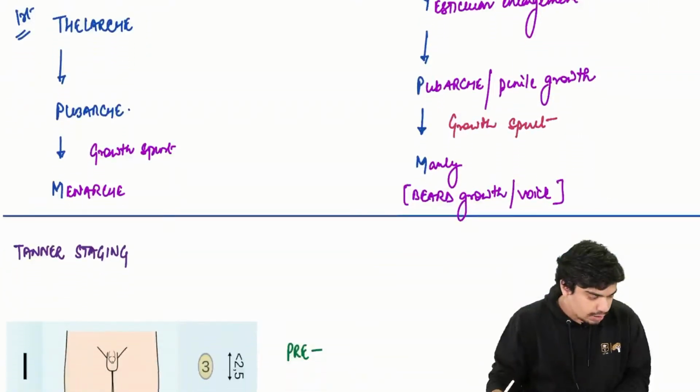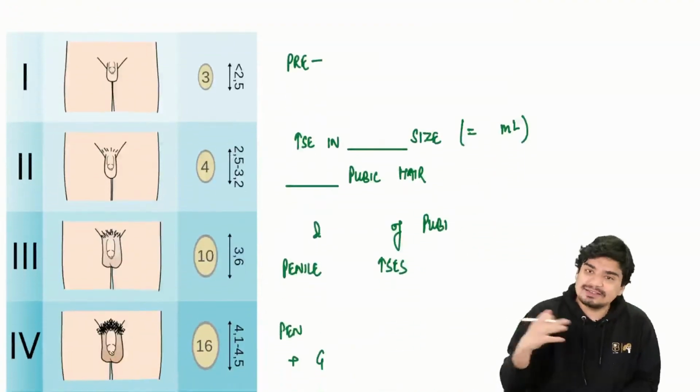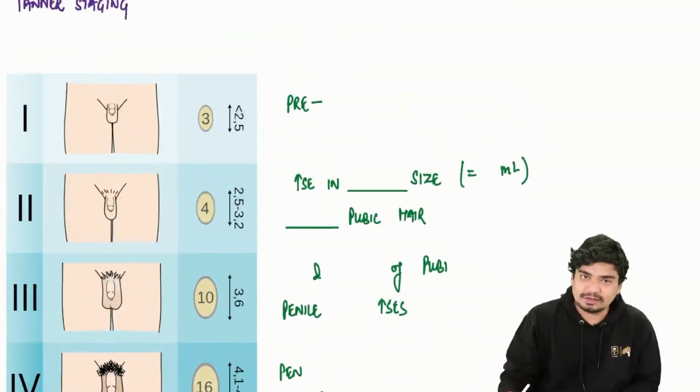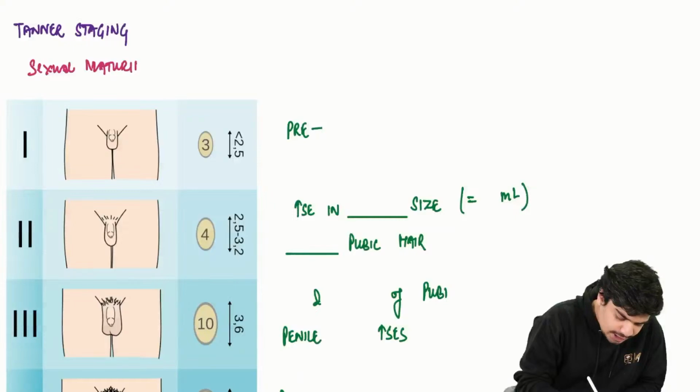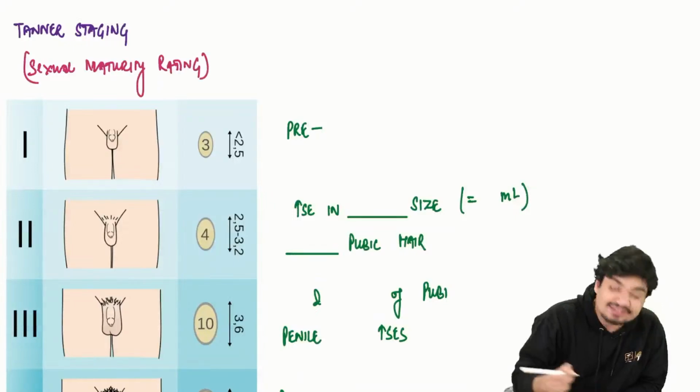Coming to the Tanner staging as far as males and females are concerned. Tanner staging is also called sexual maturity rating, or SMR staging.